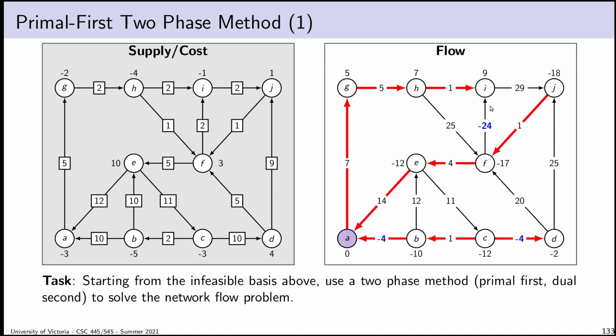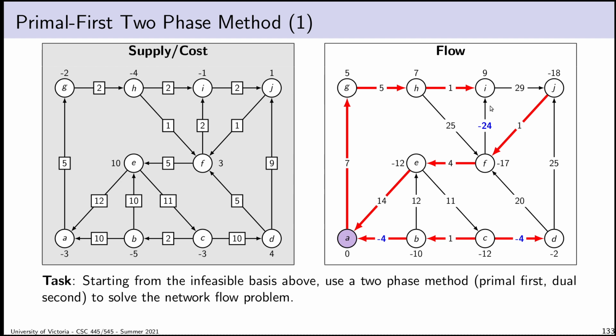We've got to try the opposite case. Starting again from that infeasible basis, let's use a two-phase method with the primal simplex method first, then the dual simplex method to solve this network flow problem. So my goal is to do anything necessary to make this basis primal feasible.